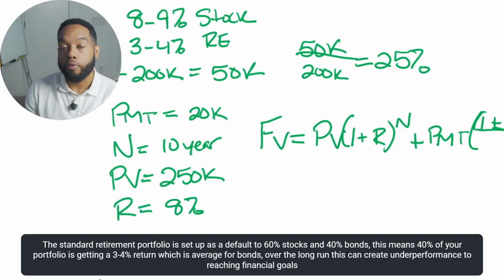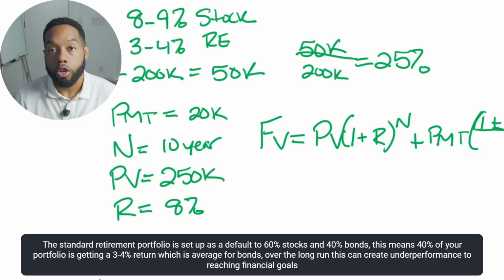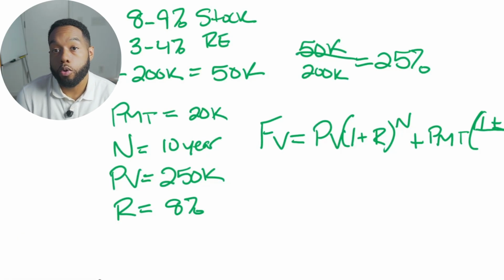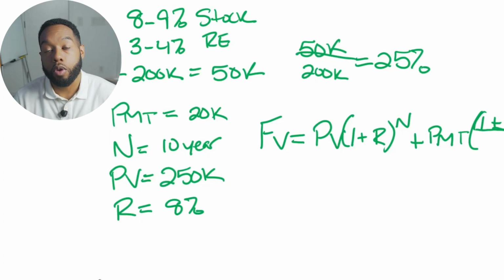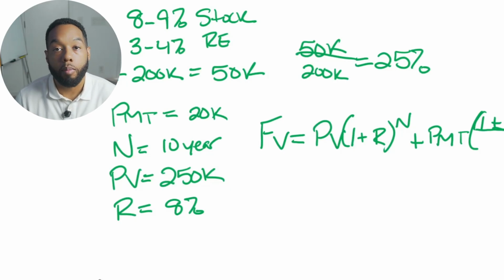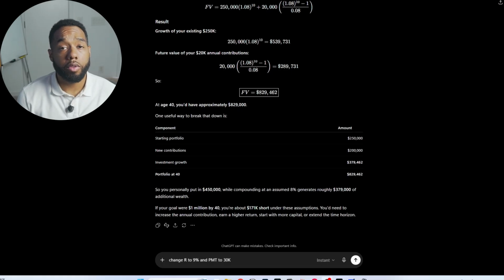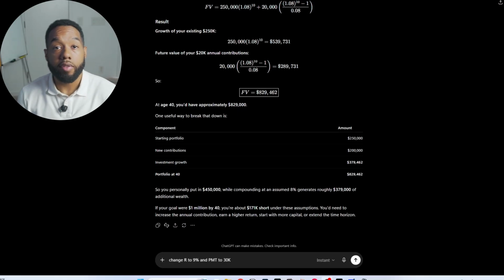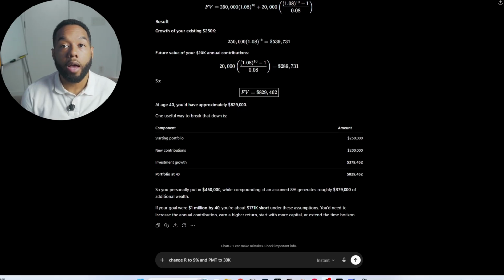market play out. So if you find that you are under your goal when you run this calculation, one thing to consider is adjusting the amount of portfolio risk that you take so that you can get a higher rate of long-term return, or you can look at your finances and see if you can contribute more, because the more money that you put into the market, the more it allows it to compound and multiply over the long run. So when we're thinking through this exercise, this might mean saving more, but it could also mean building skills that allow you to earn more money if you're finding it hard to save more money.